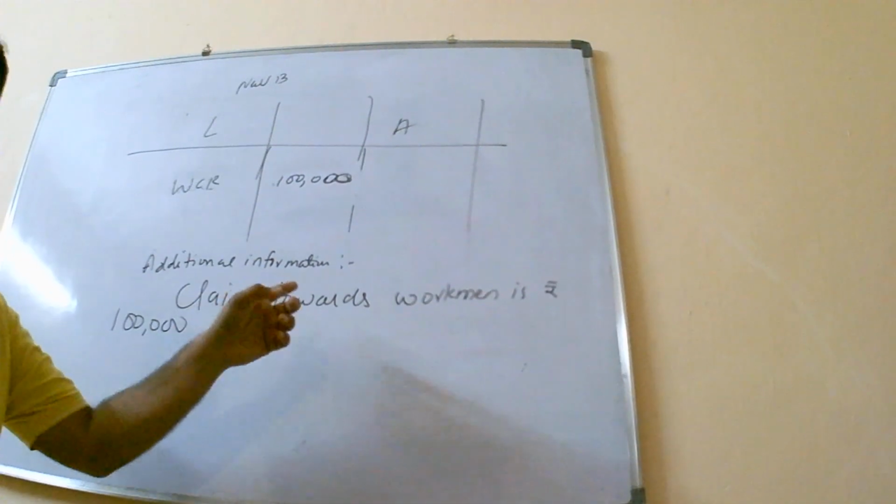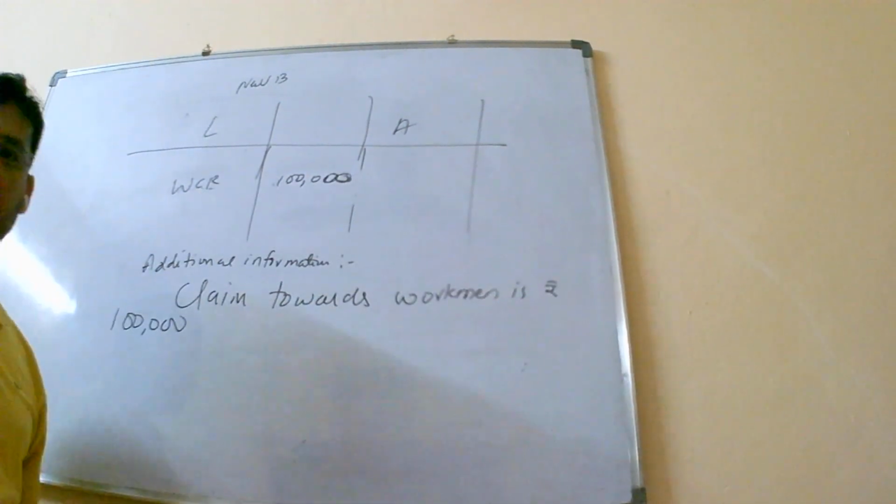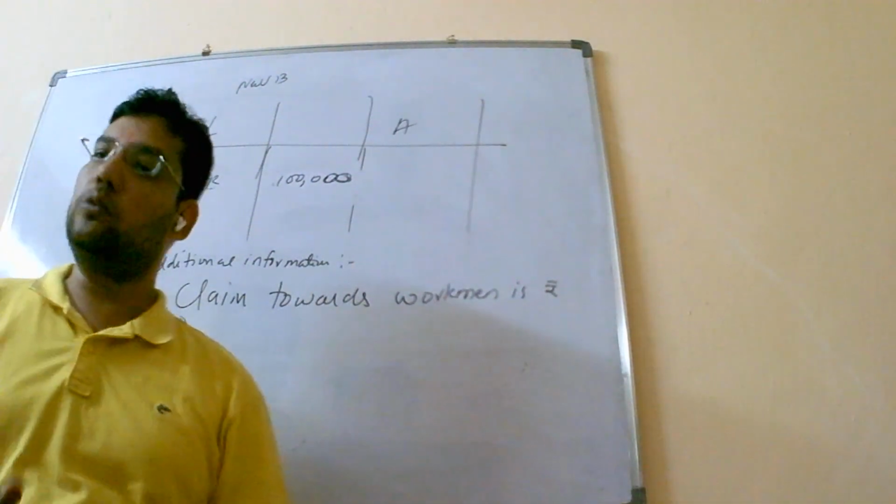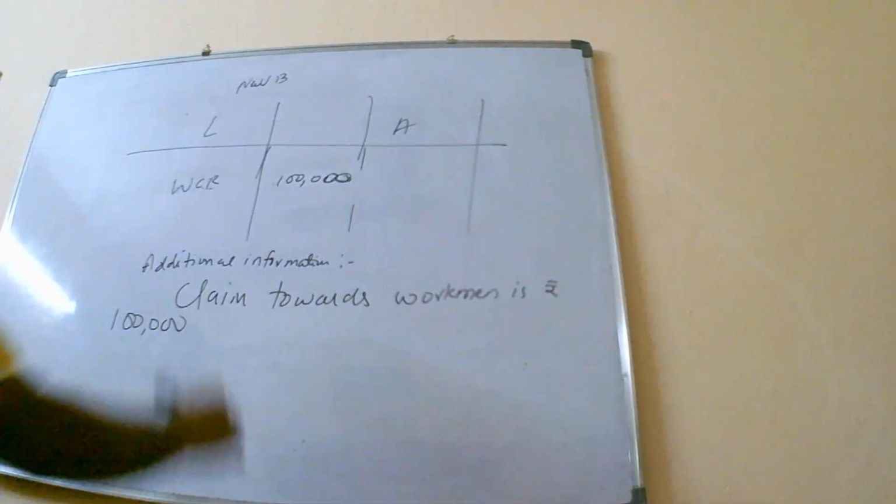So here in this case you can say workmen compensation reserve is 1 lakh and the claim is also 1 lakh. So in such circumstance, no reserves will be distributed to partners, but rather in the new balance